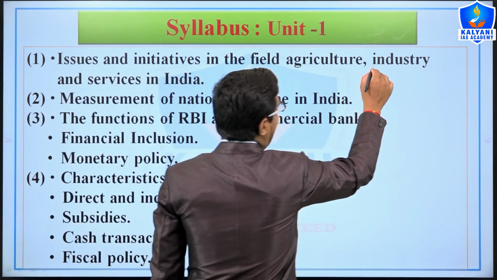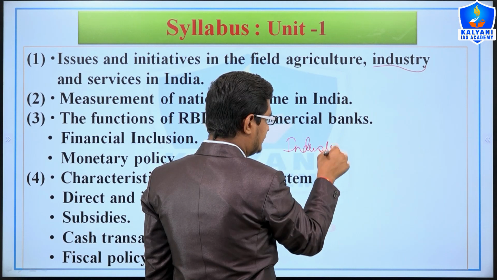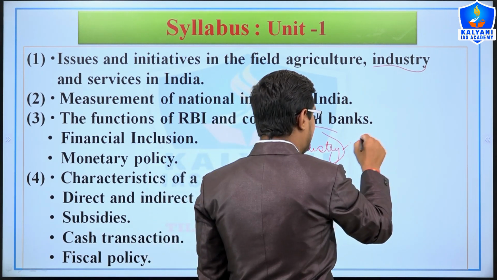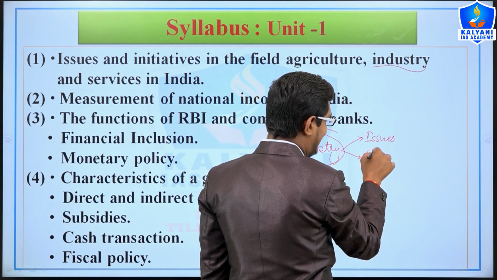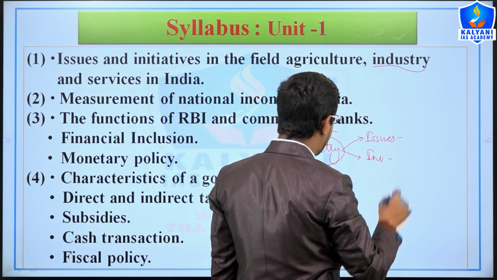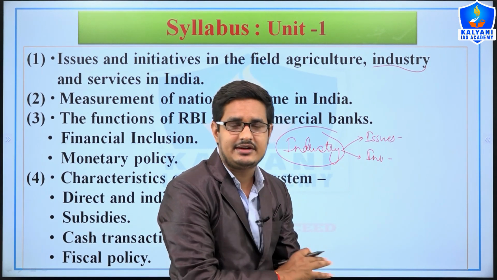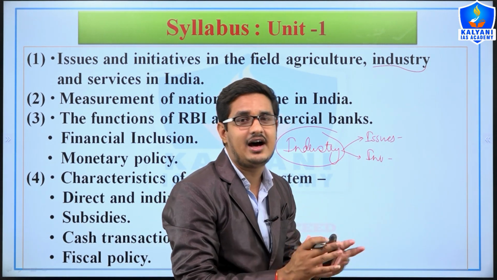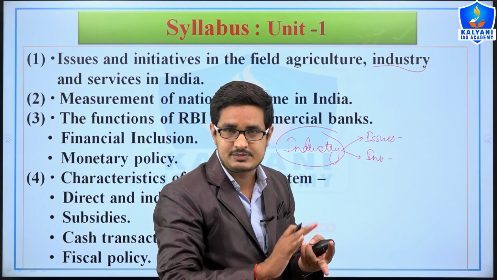In a similar way we will study the industry sector, right? There must be issues and initiatives in the field of industries here. As you know, the issues of industries are low production and Indian products not being world class products.